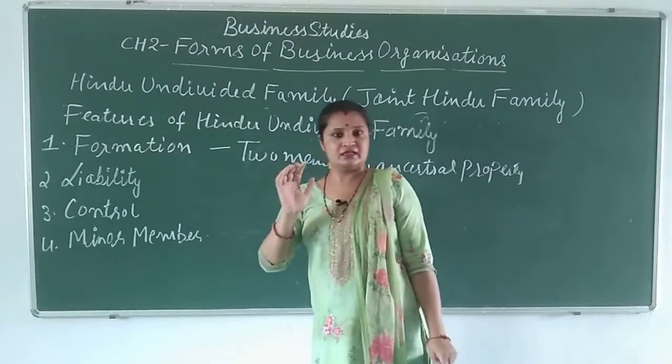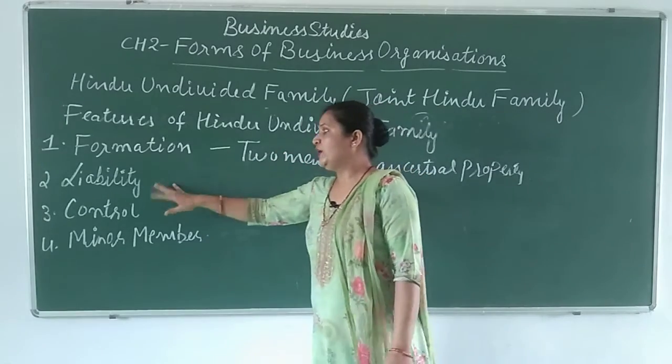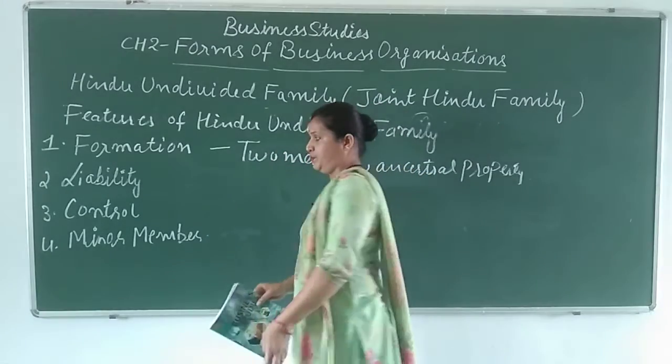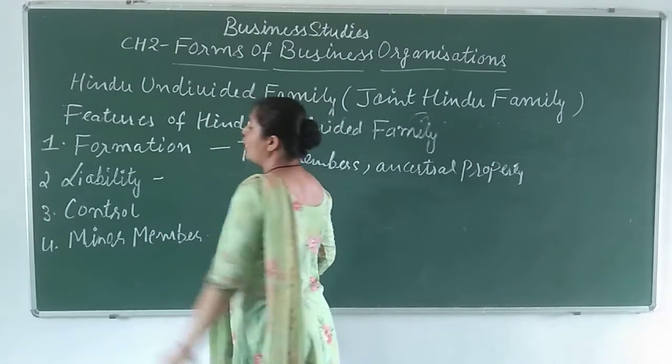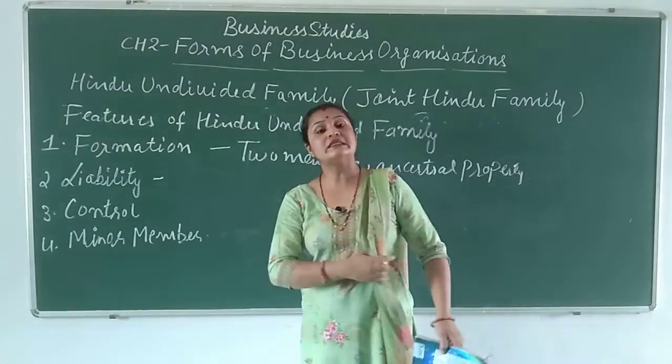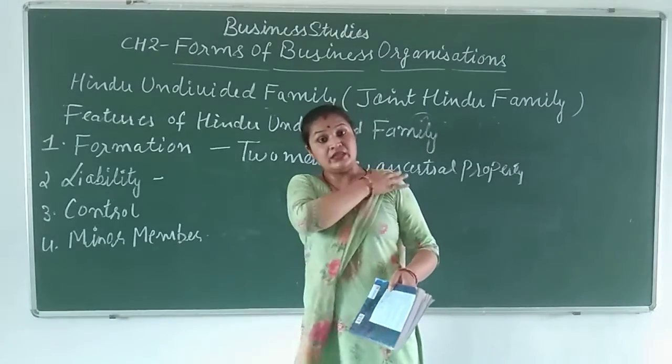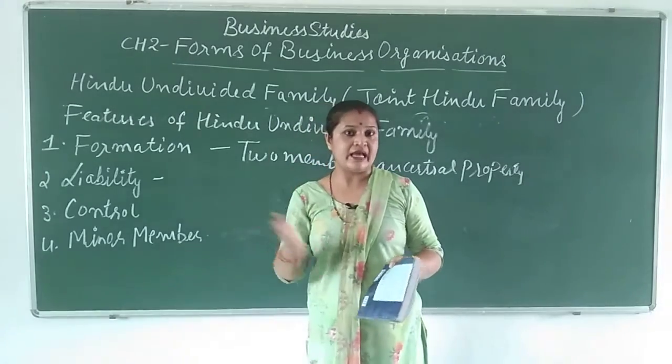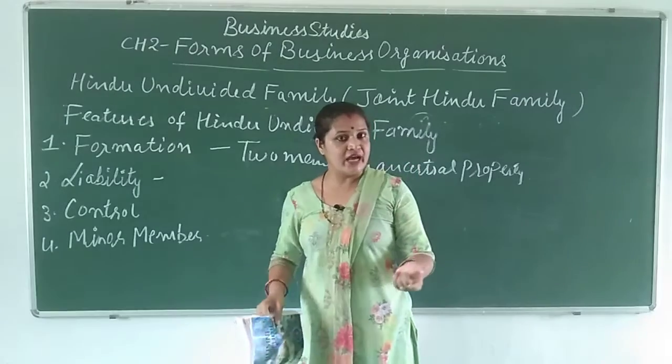Now we talk about the liability. Who is the head of the family? The eldest member, he is the head of the family, he is the karta.